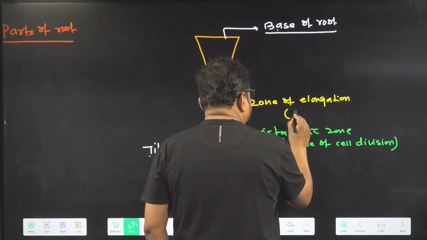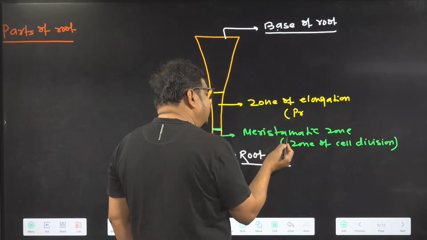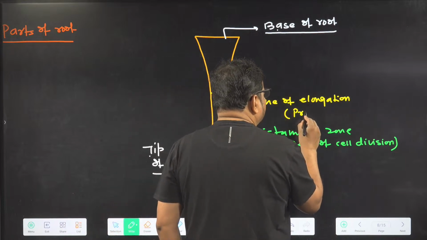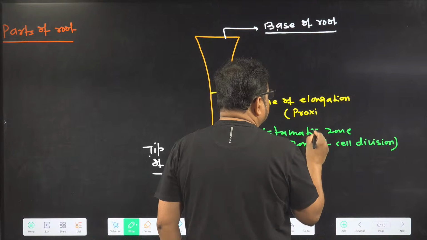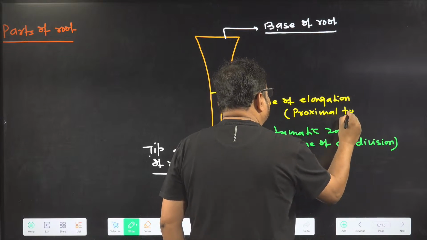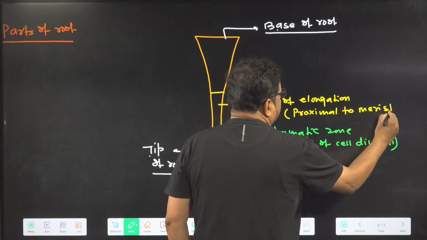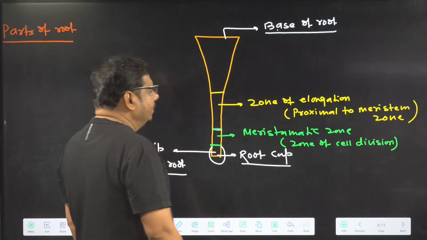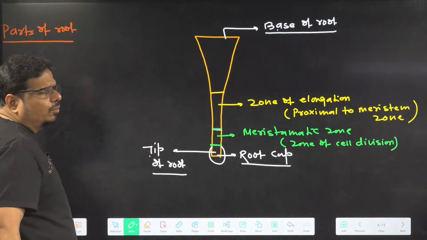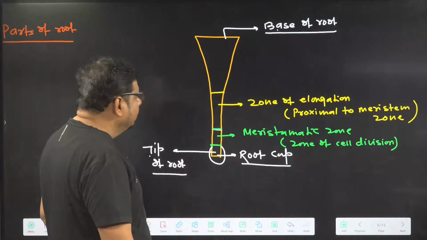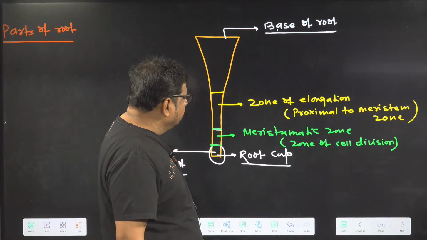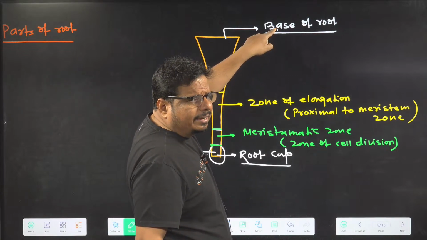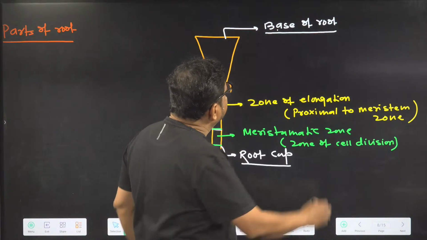Here a student got confused. Is it present proximal to the meristematic zone or distal to the meristematic zone? So it is proximal to the meristematic zone. In MCQs, people will confuse you: the zone of elongation is proximal to the meristematic zone or distal to it? It is proximal to the meristematic zone. Proximal or distal, we use in reference to which one? Base of root.